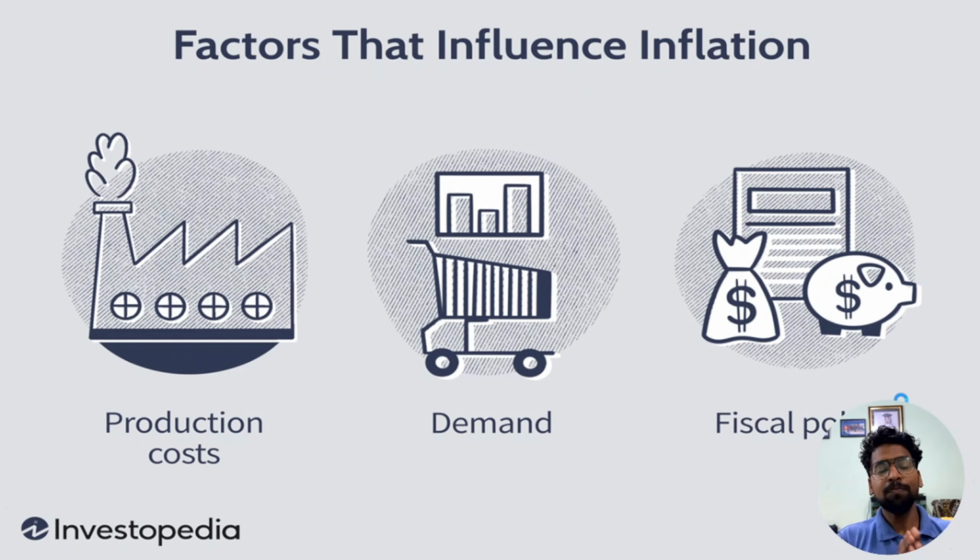Okay, this happens because people have a higher income to spend on different products. Now another factor, the third factor, is fiscal policy. It's not just demand pull and cost push inflation, but also the fiscal policy of the government. When the government's fiscal policy changes, it is a macroeconomic tool that changes inflation. Okay, inflation can decrease also, inflation can increase also. Okay, we'll explain that more in future videos.